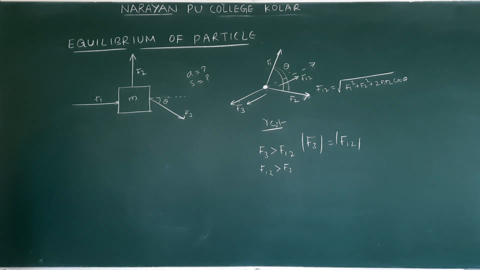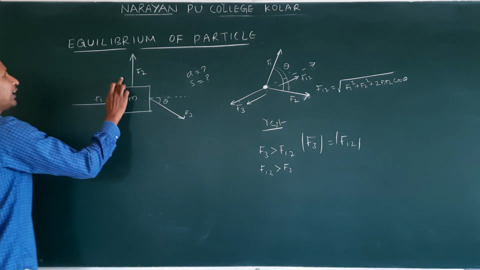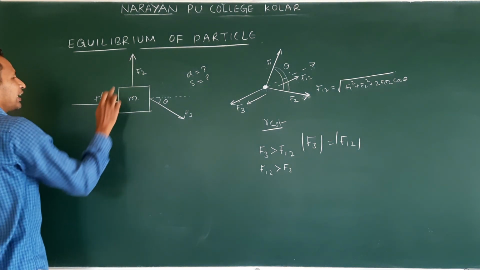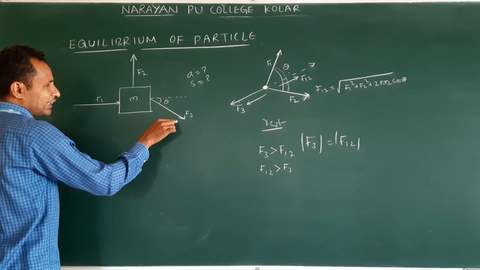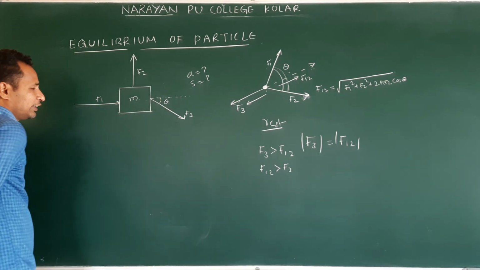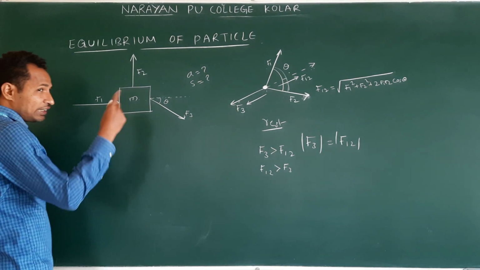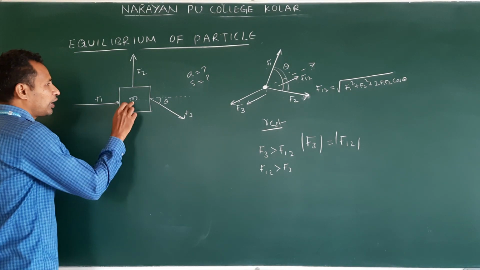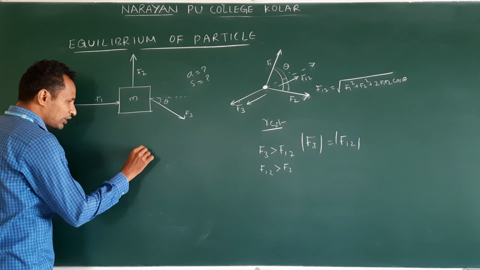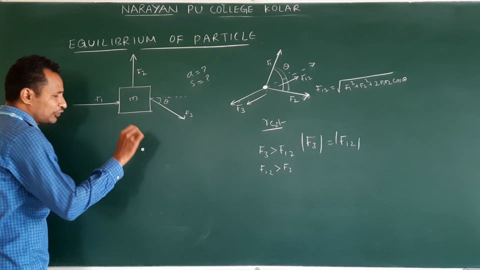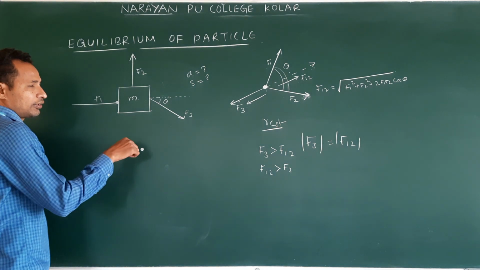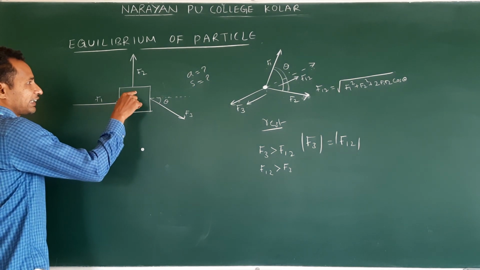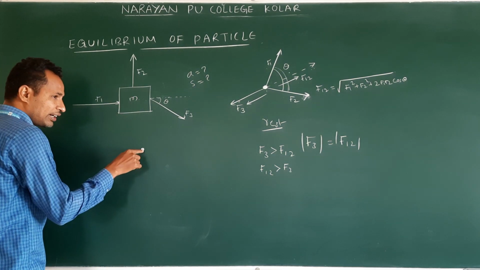Then how do we find it? One force is acting along the x direction, another along the y direction, and another one, if you see, is not exactly x, not exactly y. To find the net external force, we will consider this body as a point mass. We will take it as a dot. And we will draw what forces are acting on this body. The same forces we will draw on this point.